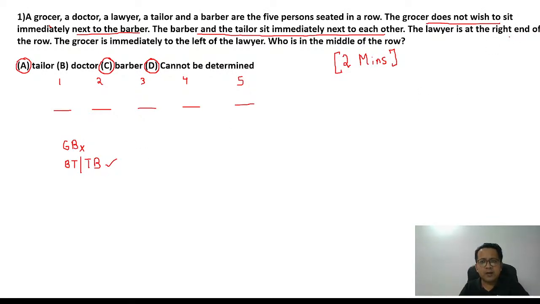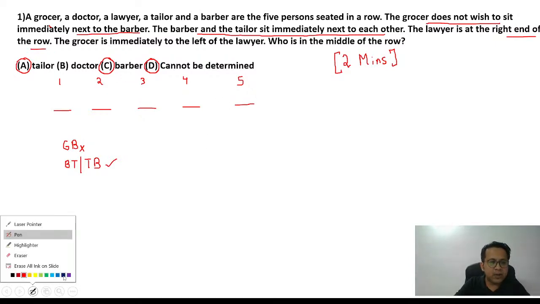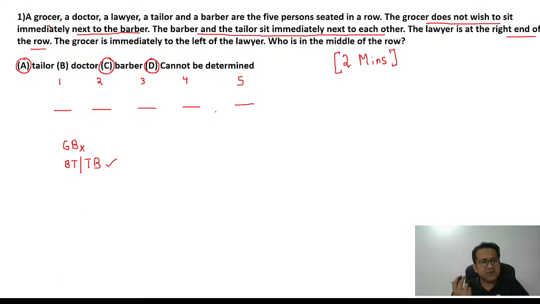Next, the lawyer is at the right end of the row. So can I put the lawyer at the right end? Remember, if nothing is given, you're always going to assume that your right and the question's right are the same. So the lawyer is at the right end of the row, so you can say lawyer is at 5. Next, the grocer is immediately to the left of the lawyer.